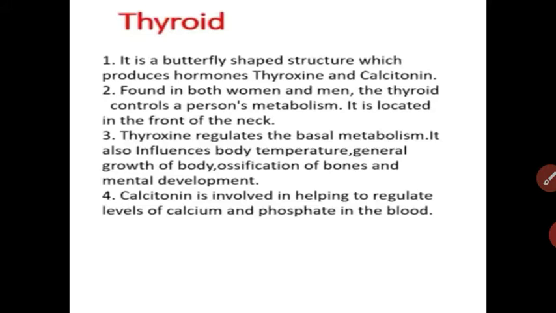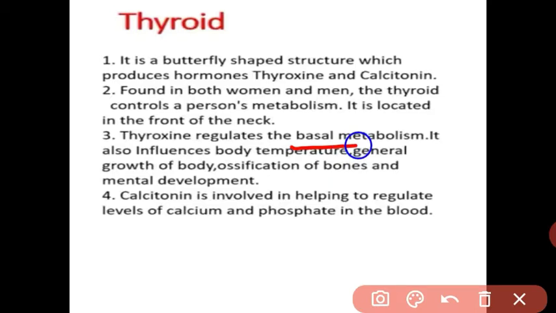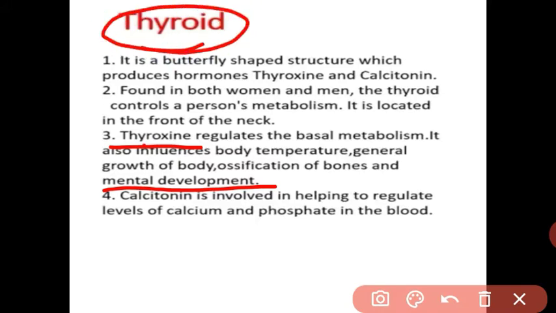What is meant by basal metabolic activities, student? Basal metabolic activities means whatever activities like respiration, digestion, heart beating, walking, talking, eating, whatever activity is carried out, these activities are called basal metabolism, and all these activities in our body are regulated by the thyroxine hormone. This hormone also regulates body temperature, growth of the body, ossification of the bone, and mental development of the body.